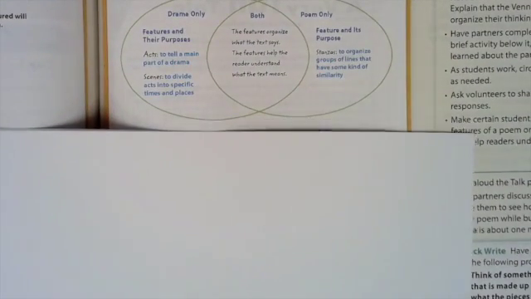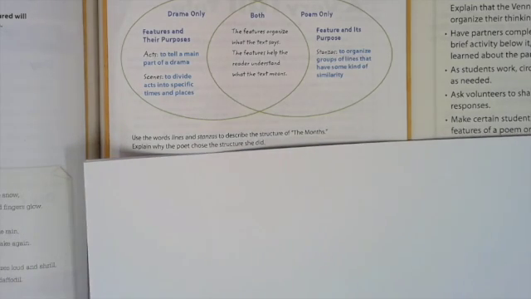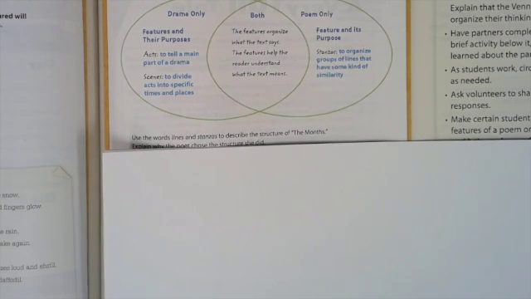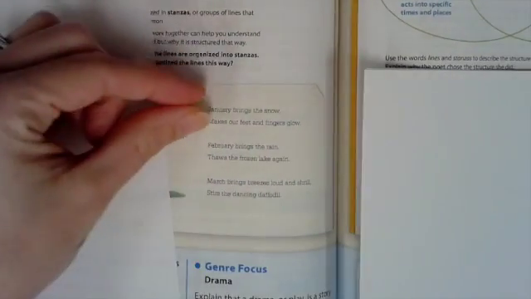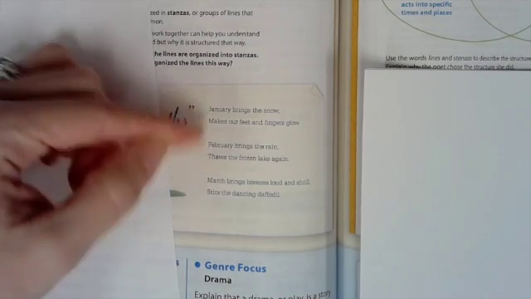The next part says use words, lines, and stanzas to describe the structure of The Months. Explain why the poet chose the structure she did. So the poem, The Months, is what we just read on page 280. And they want us to use the words lines and stanzas to describe why she organized it in that way. So each stanza, I would say, had two lines in it, and each stanza was about a different month. If we go back and look at our poem again, here we have one stanza with two lines, one stanza with two lines, one stanza with two lines. So there's three stanzas, and each stanza has two lines.